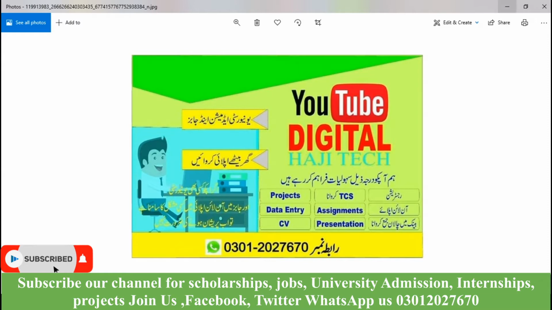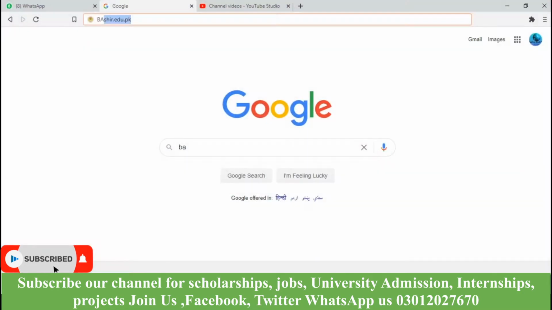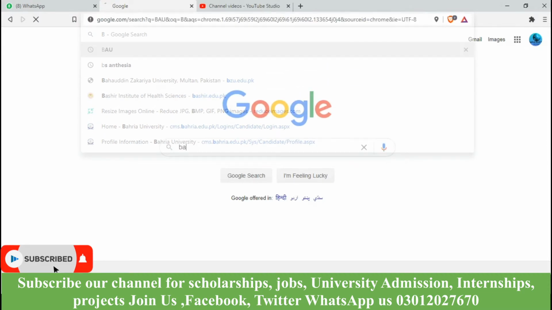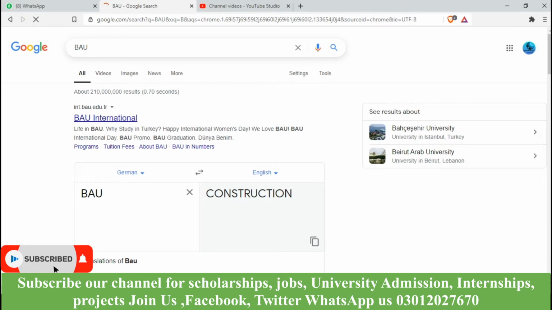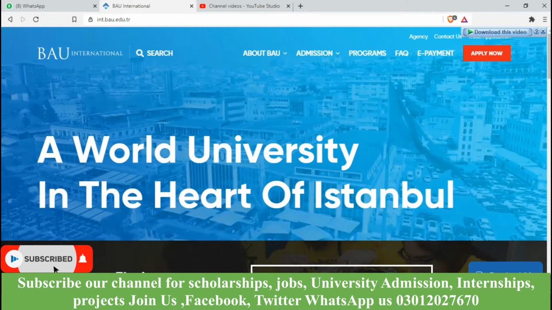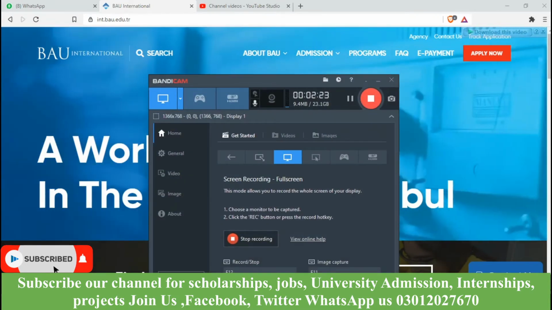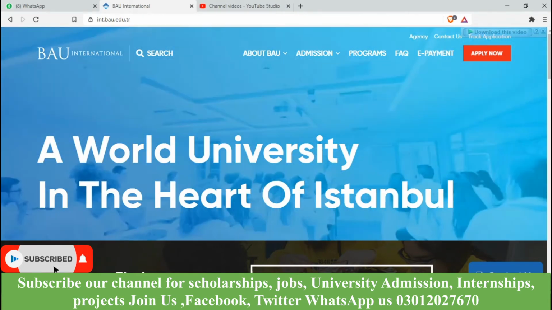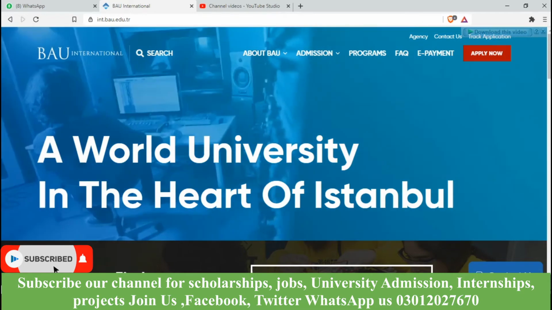Now next we have to go to Google, where I will give information about the BAU apply service, how to apply, its fee, etc. First of all, you have to write BAU. As you write BAU, there will be an option on the left side, intbau.edu.tr. Click on that and it will take you to the next page. Here there is an option of apply now, a red option on the right side. You have to click on that, apply now.